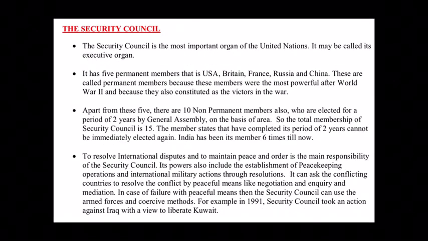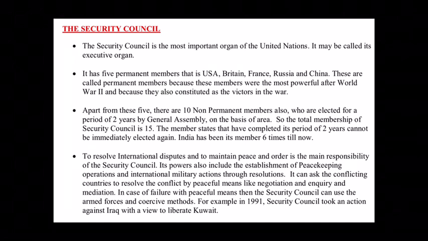The second organ, the Security Council of the United Nations. This is the most important organ of the United Nations, as it is also called its executive organ, that is, the organ which implements the rules and policies of the United Nations. Regarding this Security Council, it has 5 permanent members, that is USA, Britain, France, Russia and China.